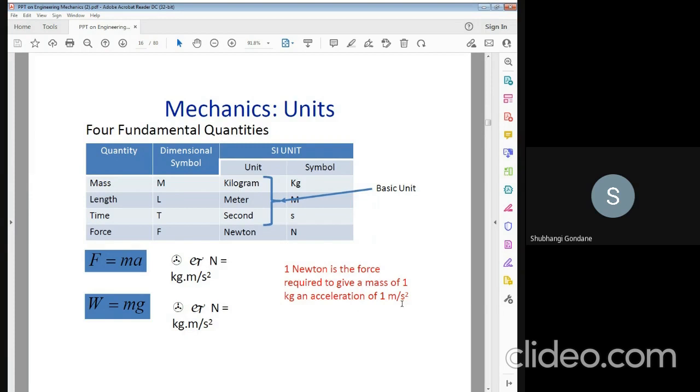You have to remember this definition, because in your question number 6 or question number 36, it is asked whether the sentence is correct or not. 1 Newton is the force required for a mass of 1 kg and acceleration of 1 meter per second square.